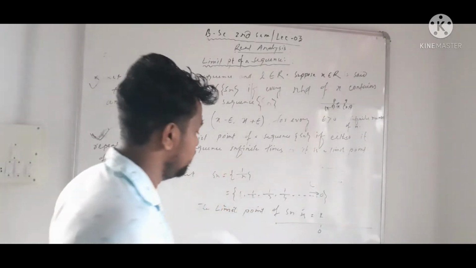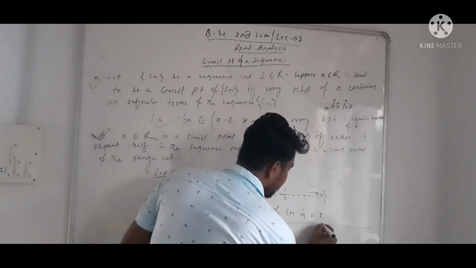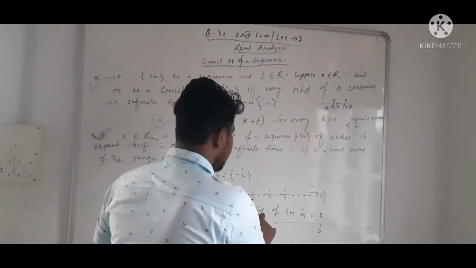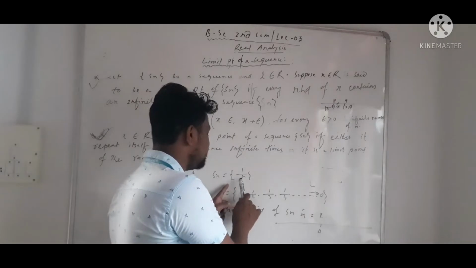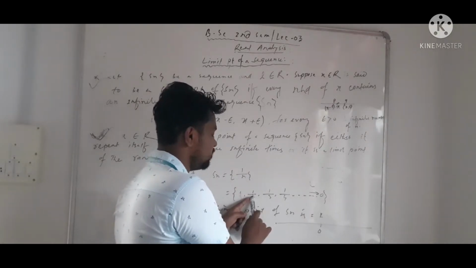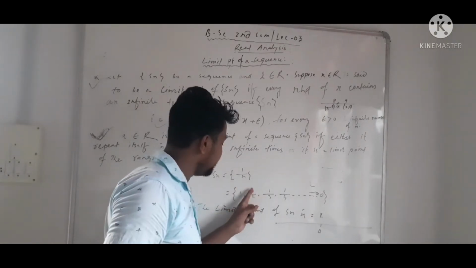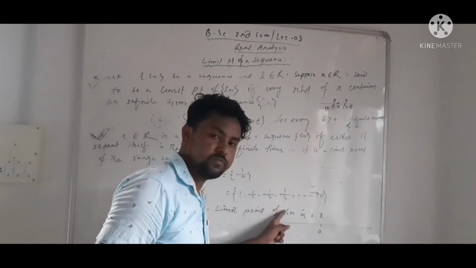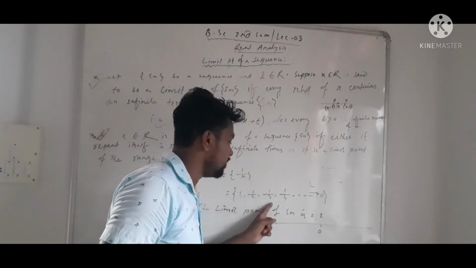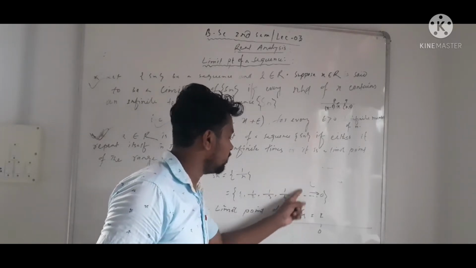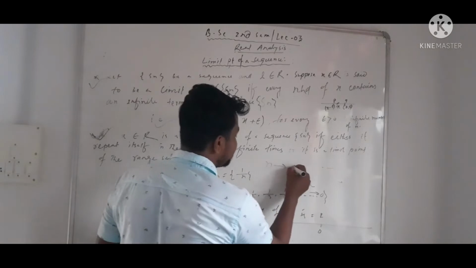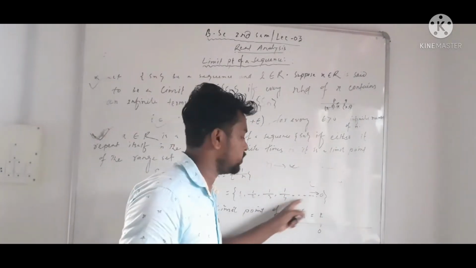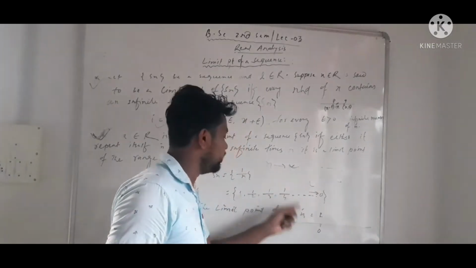Okay. So we consider a real number line. Suppose this is origin. So in this sequence, we see here that each term of the value of the sequence gradually decreases. This is 1, this is half, 1/3, 1/4. So up to infinity, n tends to infinity, we will get 1 by infinity is 0. But not 0, approaches to 0. Okay, so we put this in the real number line.